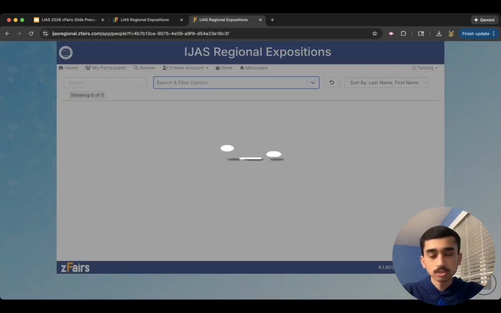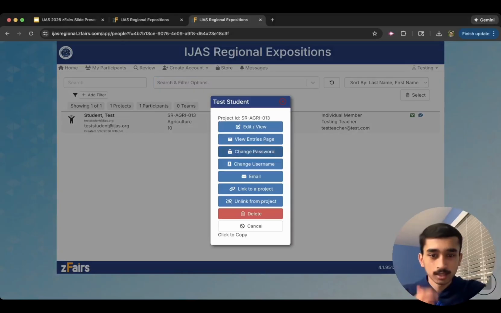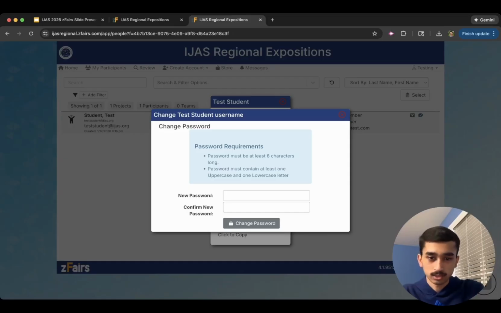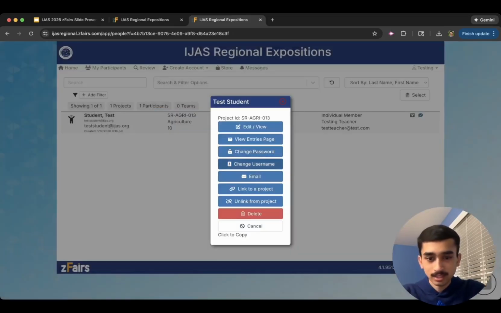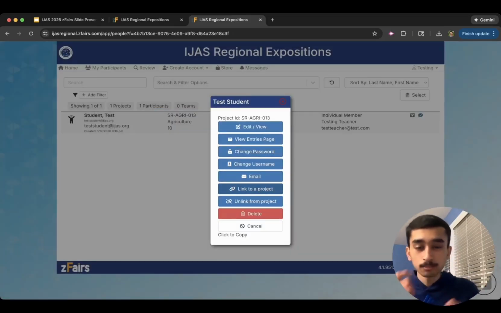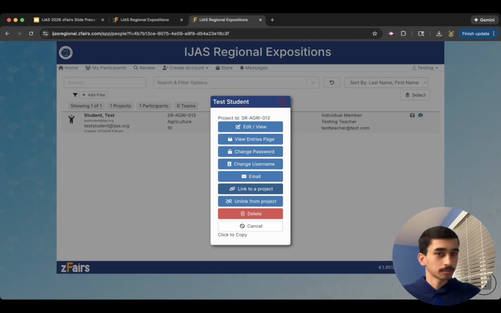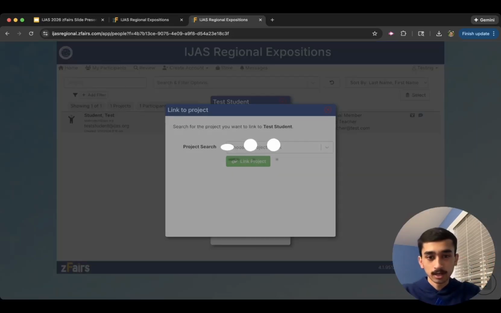Along with that, you also have a ton of options to manage your students. So let's say somebody forgot their password. You can just go to change password and change their password. You can email them. You can also link projects together as a team. So basically how teams will work is each student has to create their own account on the Zfares platform, and then one student will go in and start the entry, and then they can link their projects to the other student. That should be pretty straightforward.